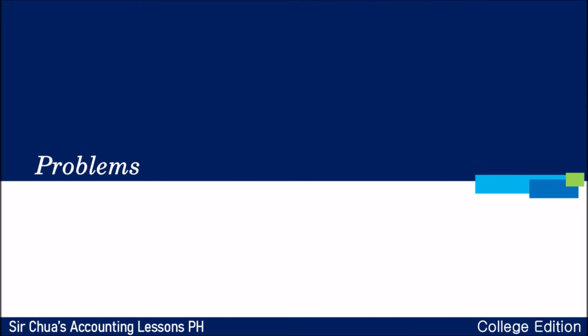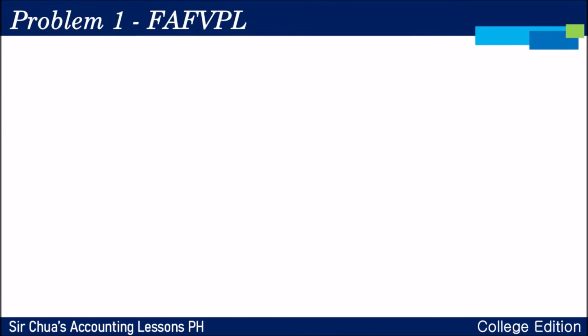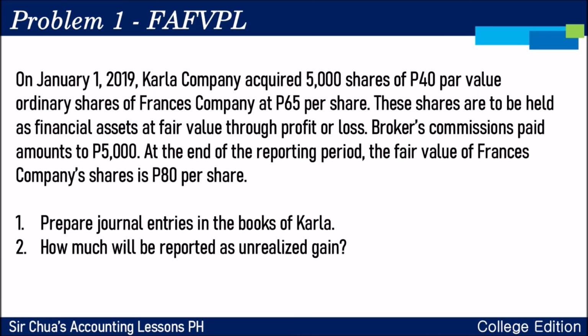Okay, let's discuss some problems relating to the theories that we have discussed so far. Problem number 1 is financial assets at fair value through profit and loss. On January 1, 2019, Carla Company acquired 5,000 shares of 40 pesos par value ordinary shares of Frances Company.